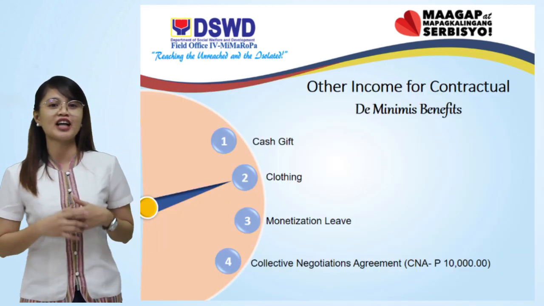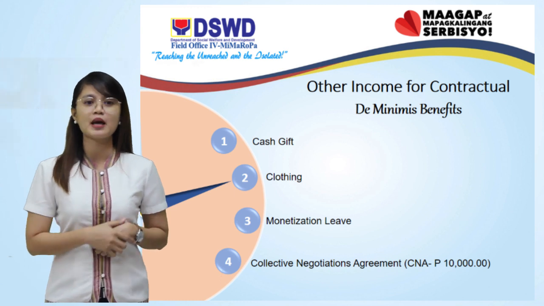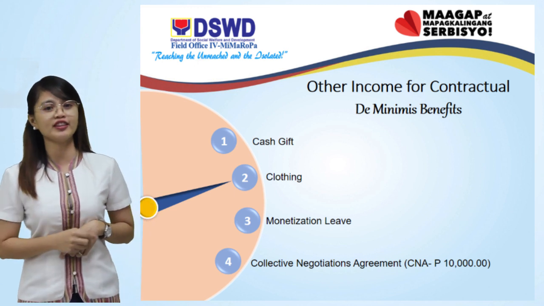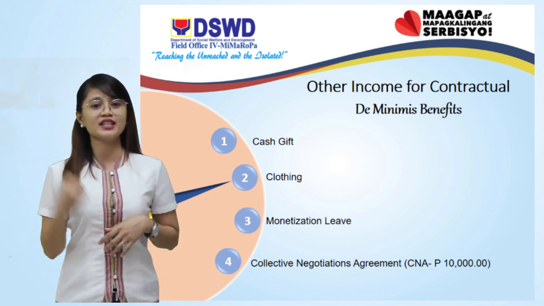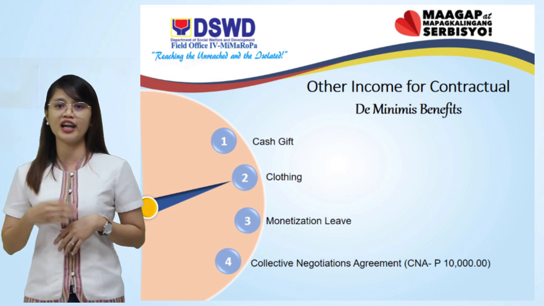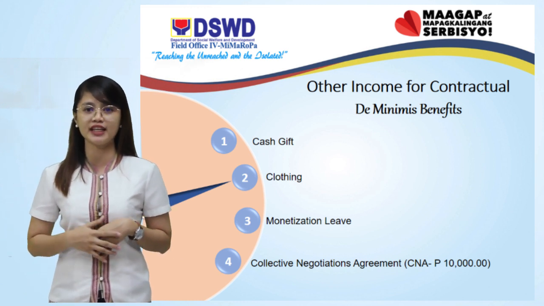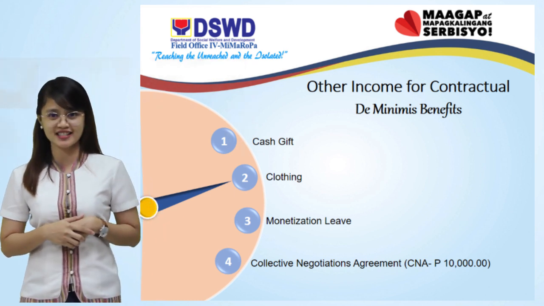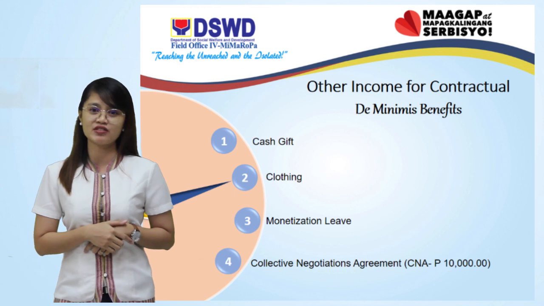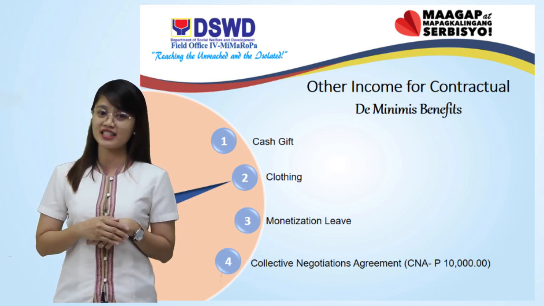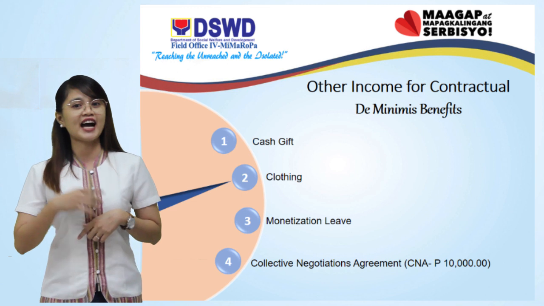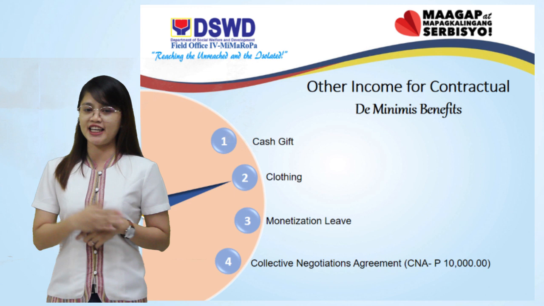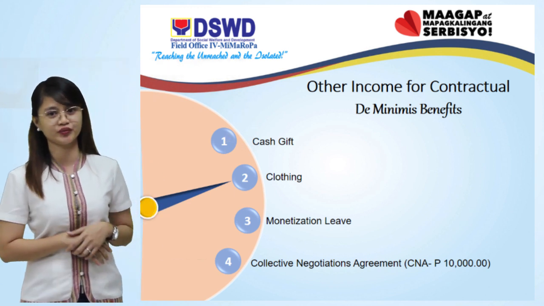Other income for contractual benefit, the de minimis benefits. Number 1, cash gift. Number 2, clothing allowance. Number 3, monetization leave. Number 4, collective negotiation agreement amounting 10,000 pesos. If you notice in my previous slide of bonuses, CNA is only 15,000, but the total of CNA is 25,000 pesos. The other 10,000 is part of the de minimis benefits, which is not taxable.